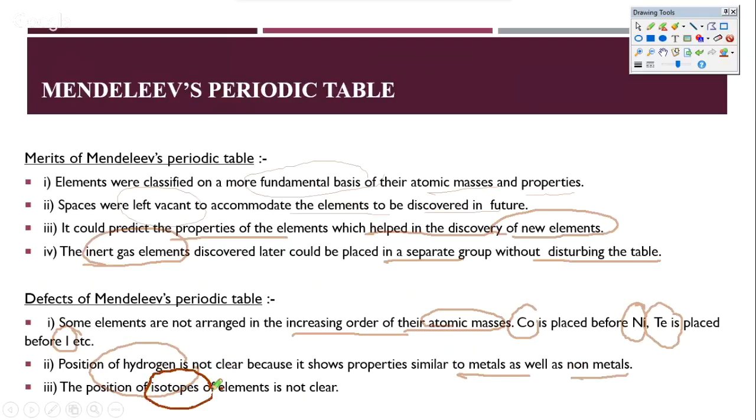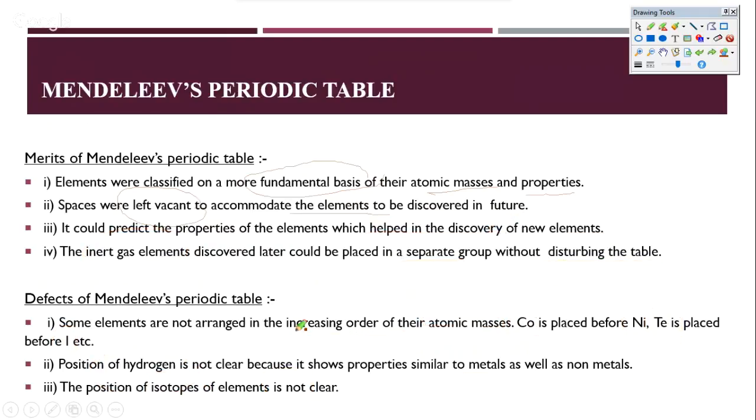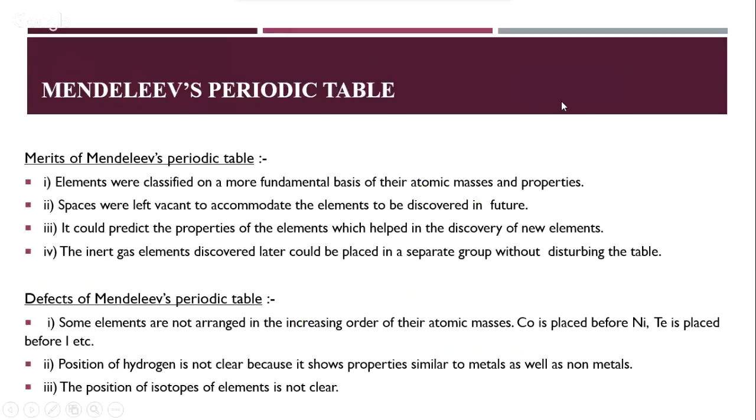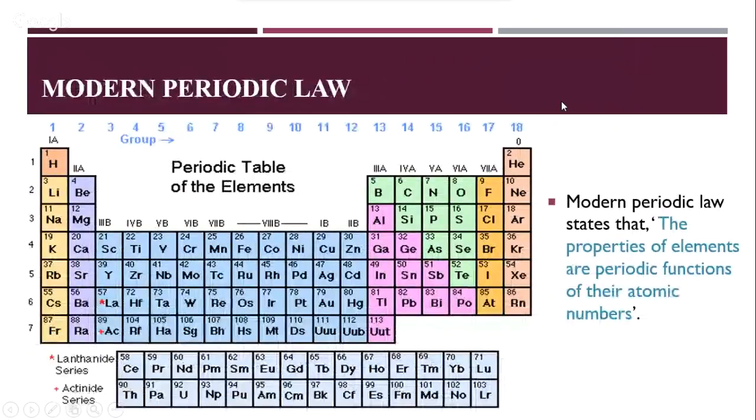And of course, isotopes can never be put in because the same element has two different masses. How would you put two different masses of an element, with its chemical properties being the same, in the same row? So there was no place for them. Isotopes were a major culprit, and their position was not clear. So these are the merits and demerits of Mendeleev's periodic table. Okay, let's move on to the modern periodic table.